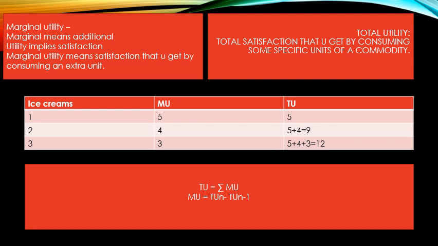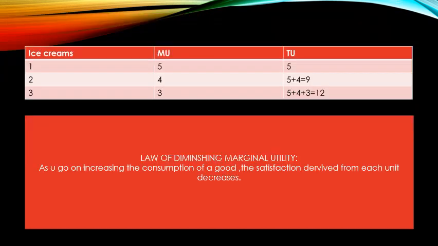And what is marginal utility? Marginal utility is nothing but the total utility of the second minus the total utility of the first. So this is the difference between marginal utility and total utility.